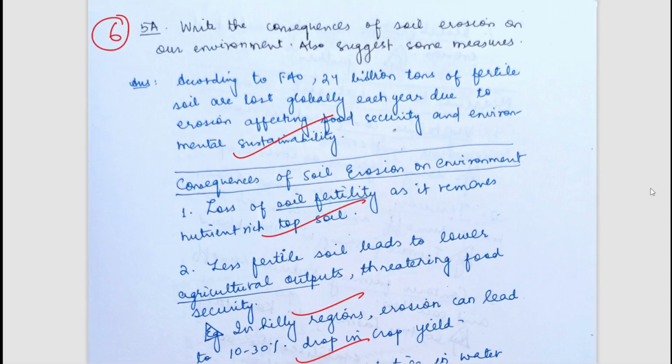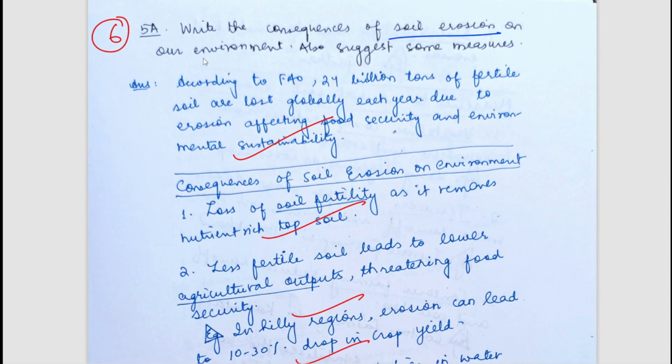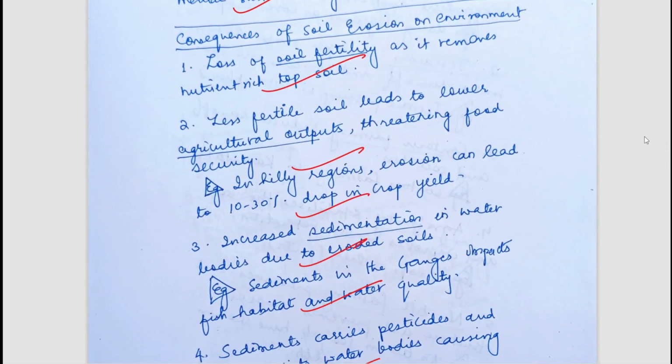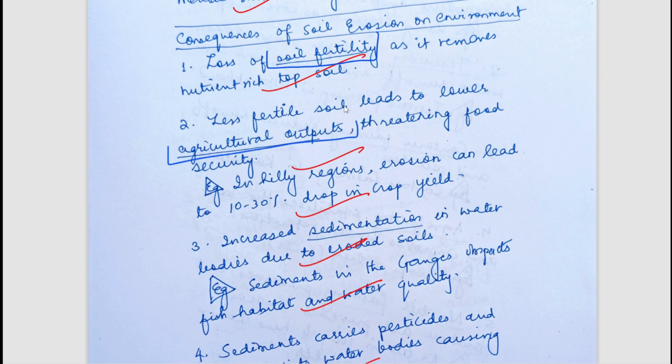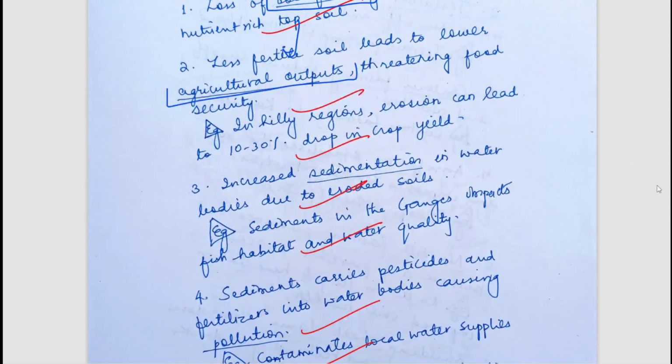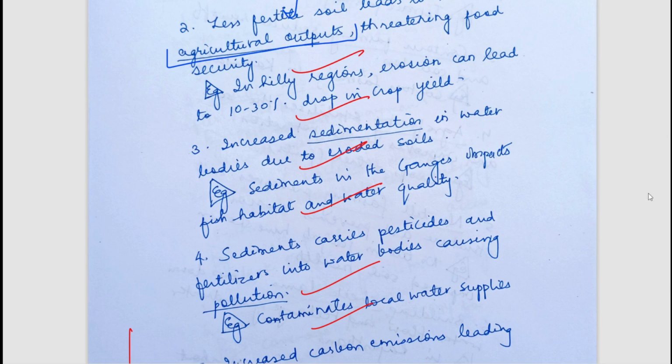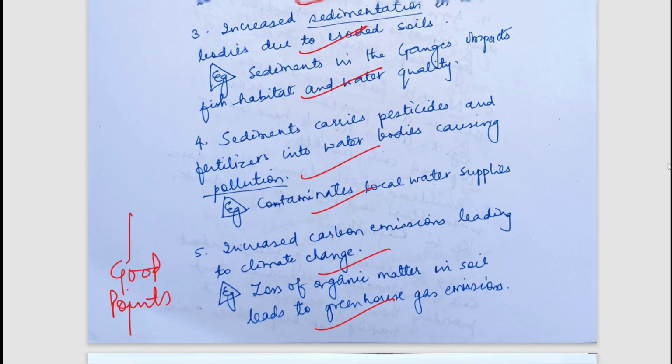The next question is write the consequences of soil erosion on our environment, and we should also suggest some measures. So what are the consequences? There could be loss of soil fertility. Okay, agriculture outputs can be decreased. Obviously, soil erosion is there, fertility will be lost, so it will lead to decrease in agriculture output. Sedimentation could increase. Okay, pollution could be another problem.